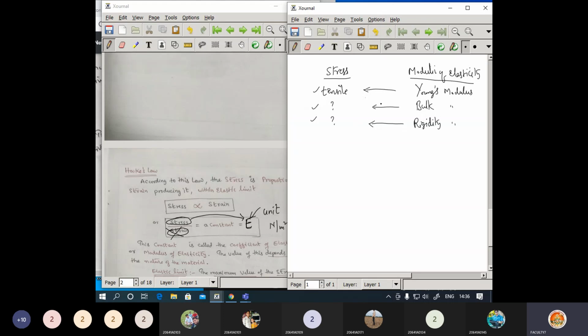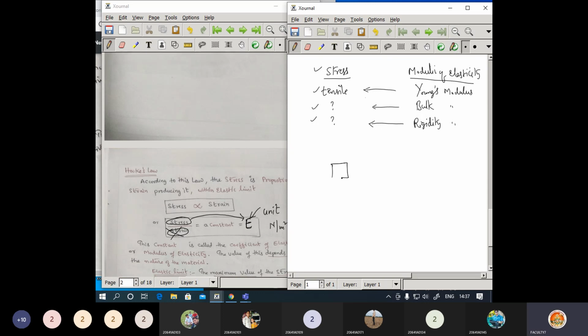Now I can ask any one of these things. I can ask regarding a stress. The sample question: if the shape of the body changes when force is applied, then what type of stress is it undergoing?